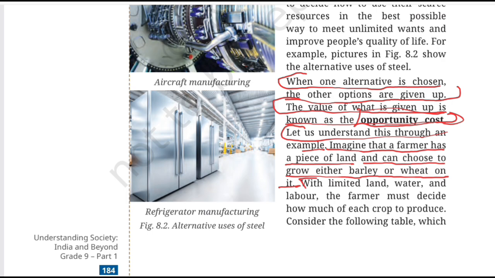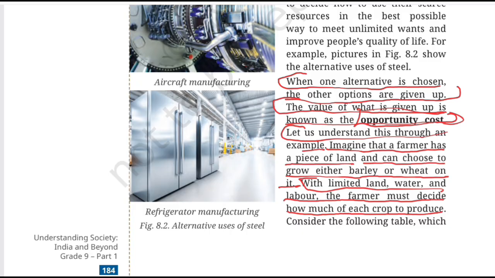So let's move in. With limited land, water, and labor, the farmer must decide how much of each crop to produce. Okay, so look at these resources mentioned. The resources are land, water, and labor, and all these three resources are limited in the environment. So the farmer has to divide these resources between barley and wheat. And now I have a question for you. If the farmer wants to produce more barley, what do you think will happen to wheat? Think. Don't look at the answer yet. The farmer will generally have to sacrifice wheat production,